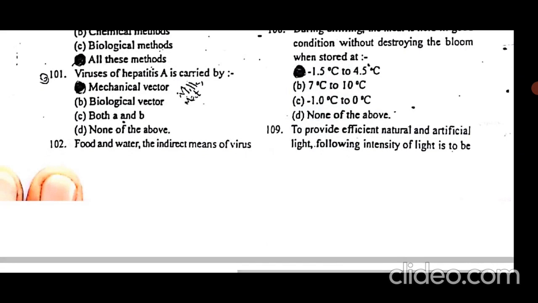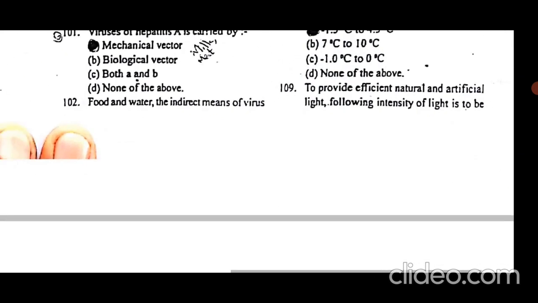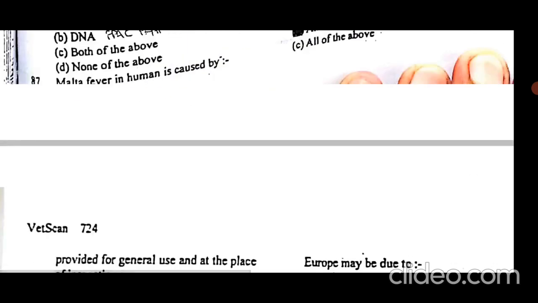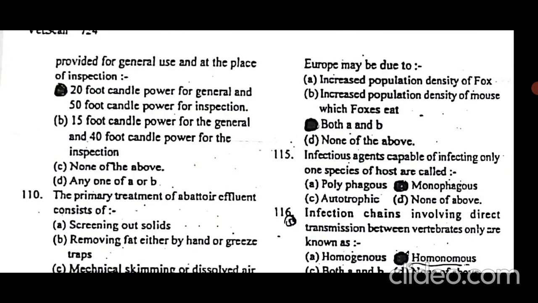To provide efficient natural and artificial light, the following intensity of light is to be provided for general use and at the place of inspection. For postmortem inspection, 15 to 20 foot candle is commonly required.